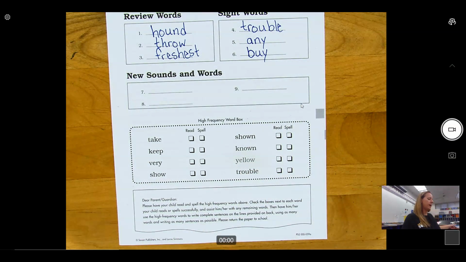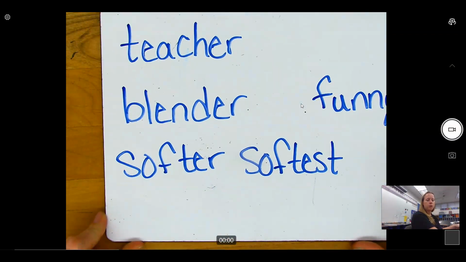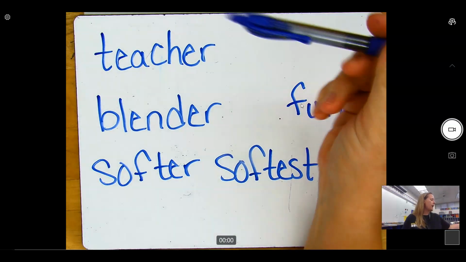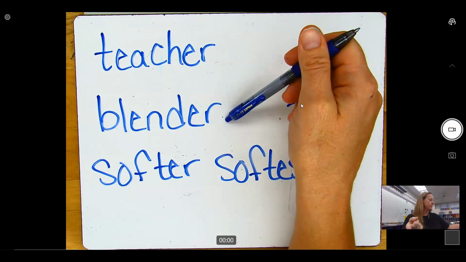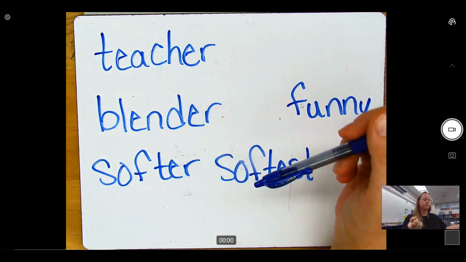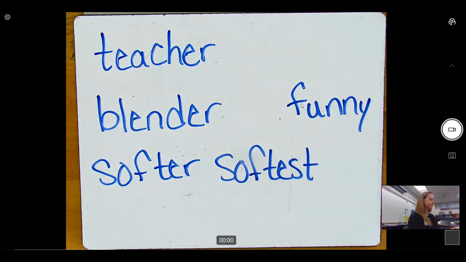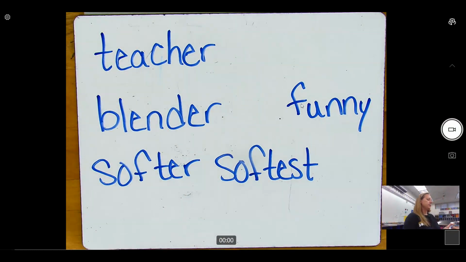Okay, let's go ahead and look at these words. We know we're learning the new suffixes today, so echo these words: teacher, blender, softer, softest, funny. Okay, all of these words have suffixes. Who can tell me the suffixes?